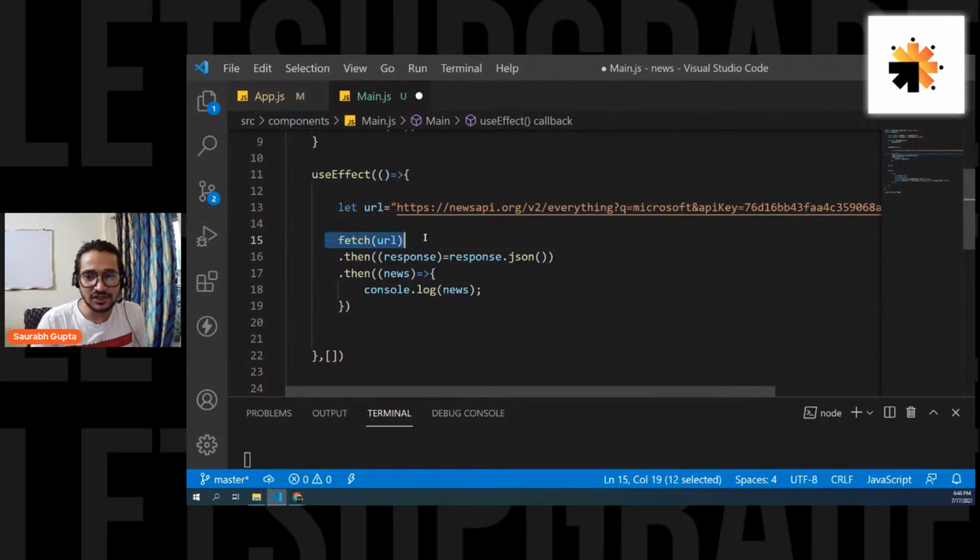So fetch URL. Basically this fetch will fetch data from that URL, but it will return you a promise. So to handle it, I use .then. Then I get a response, and simply I'm saying I want you to resolve the data as JSON. So it resolves it and again gives a promise. So I again handle it, and this is the place where I get my data.